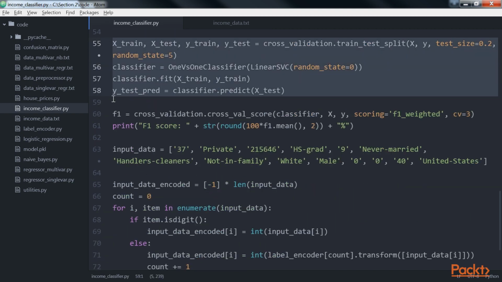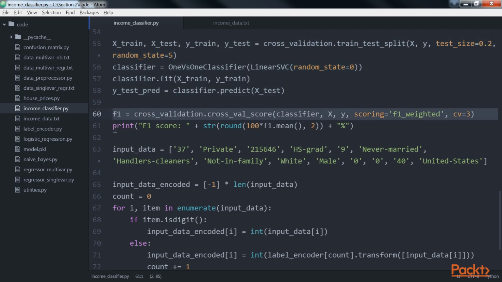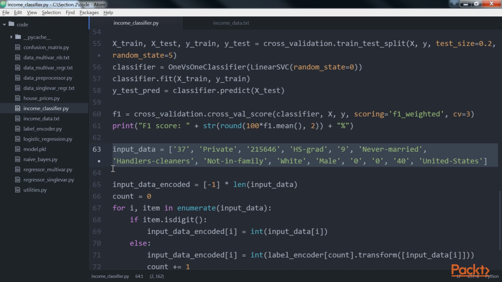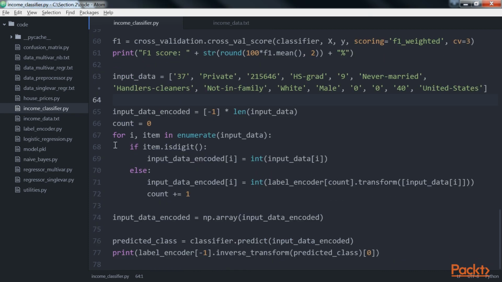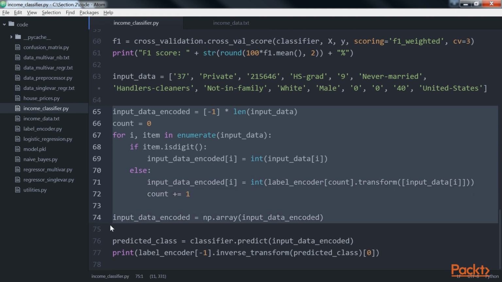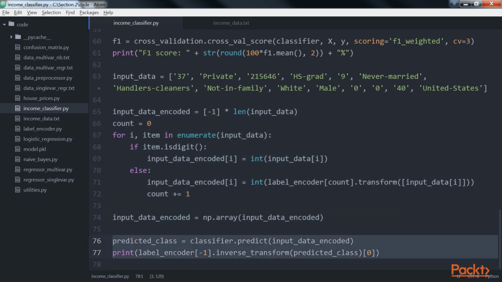Perform cross-validation using an 80-20 split for training and testing, and then predict the output for training data. Next, compute the F1 score for the classifier. Now that the classifier is ready, let's see how to take a random input data point and predict the output. Let's define one such data point using this highlighted code. Before we can perform prediction, we need to encode this data point using the label encoders we created earlier. We are now ready to predict the output using the classifier as shown here.